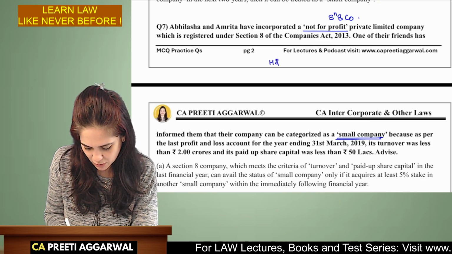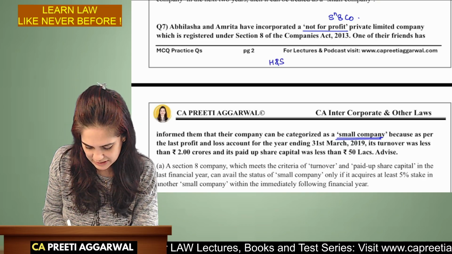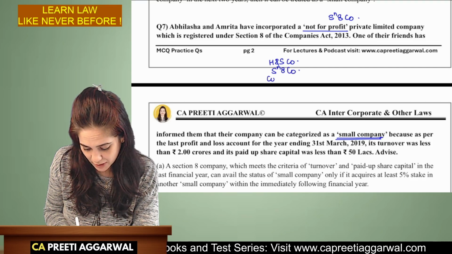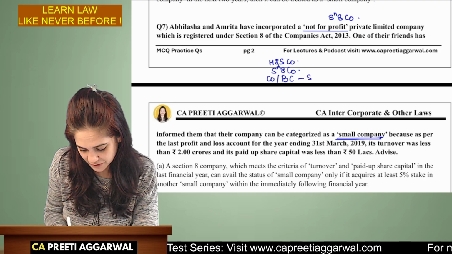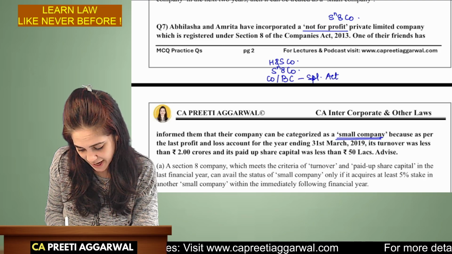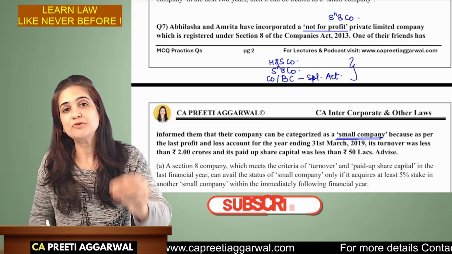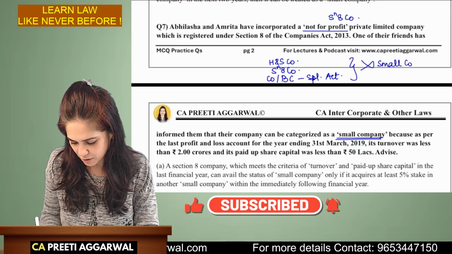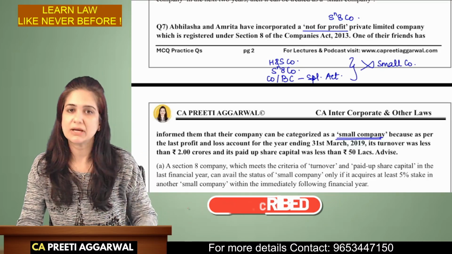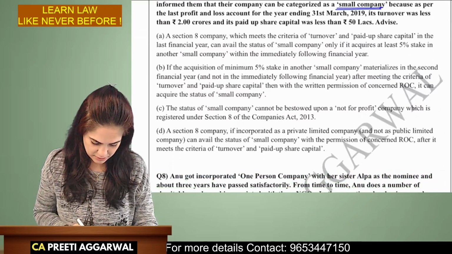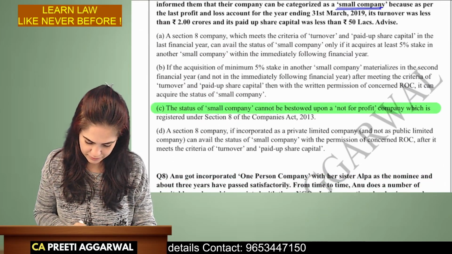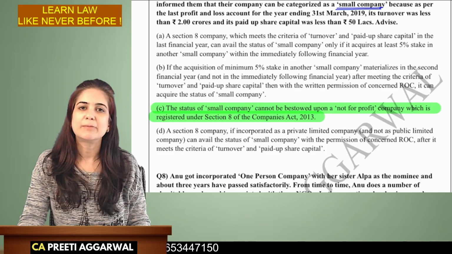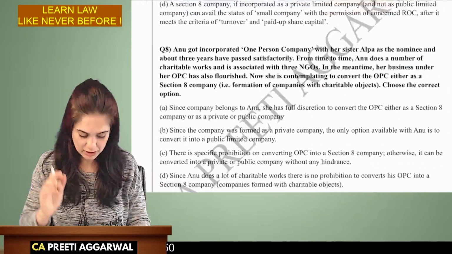So, in case you are a holding or subsidiary company, a Section 8 company, or a body corporate incorporated under a special act, even if you meet the criteria, you will not get the benefit of a small company. So what is your answer? That the status cannot be bestowed because it is a Section 8 company.